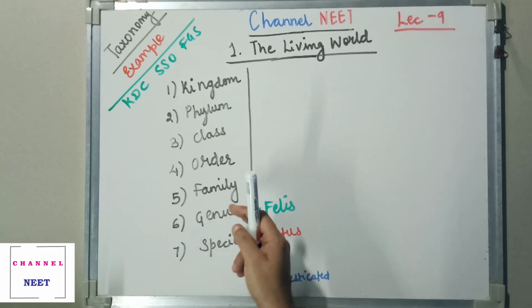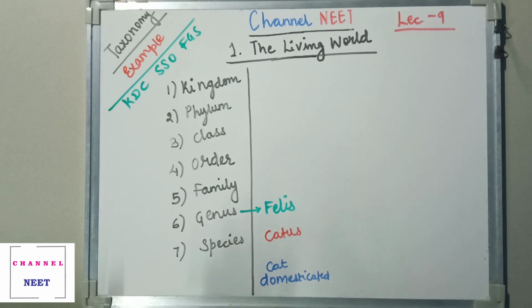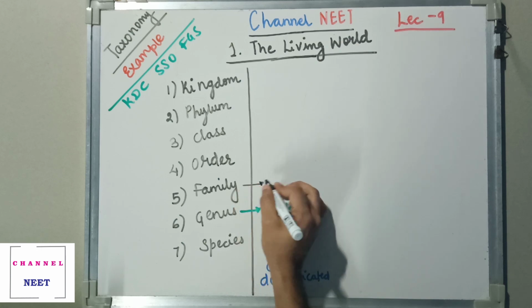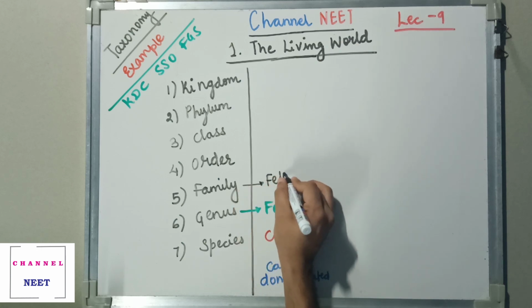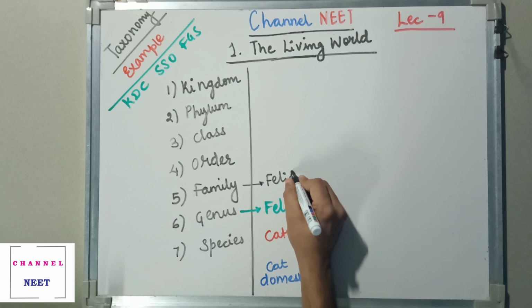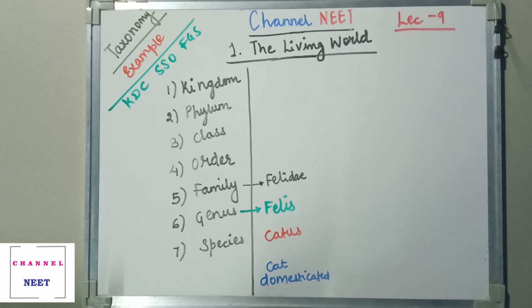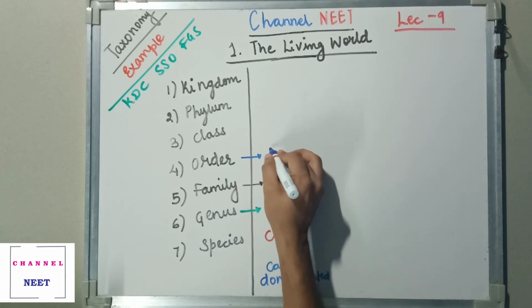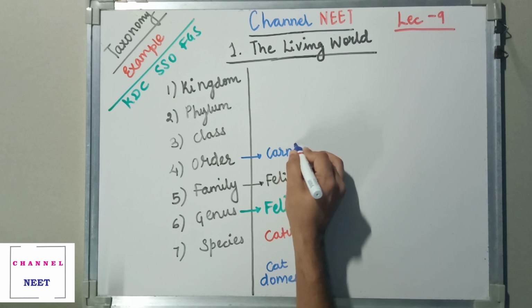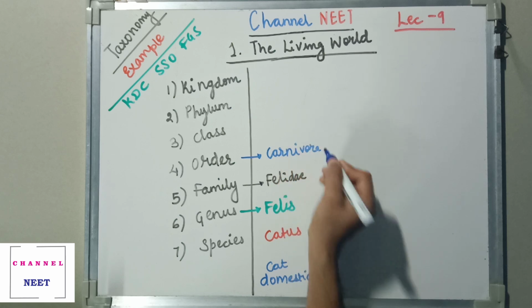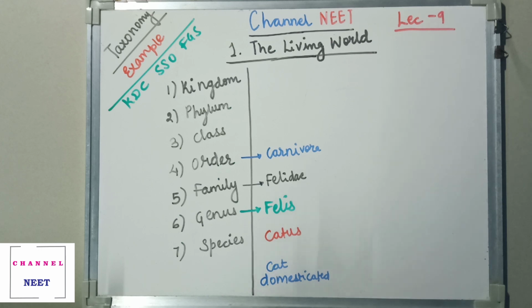Now the next word we need to discuss is with respect to family. It belongs to a family that we call Felidae. Next, the order. The order of the family is called Carnivora, since it is carnivorous.